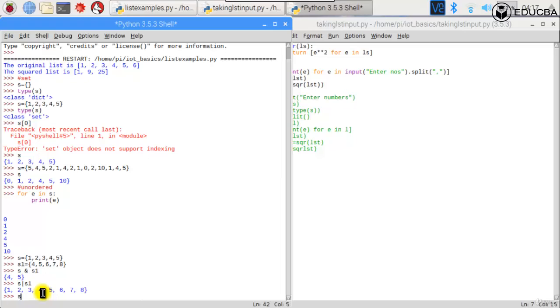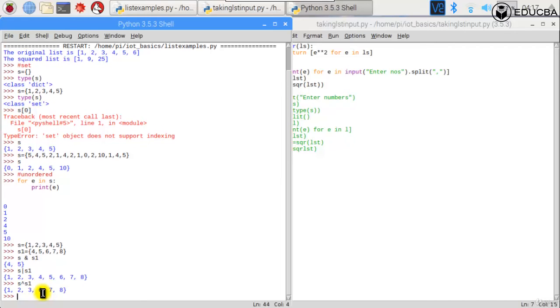Or I could do something like S XOR S1, which would give me the elements in S and S1 but not the common elements. The common elements will be deleted, but it will give me all the other elements: 1, 2, 3, 6, 7, 8. These elements will be there in XOR, right? These are a few things that you can think of when you do an XOR.